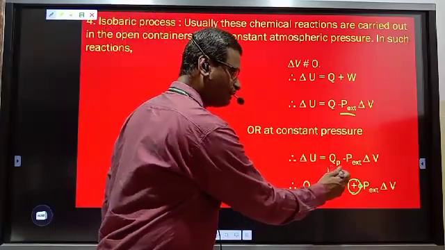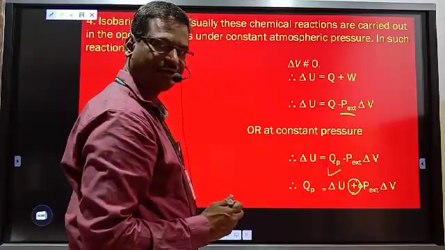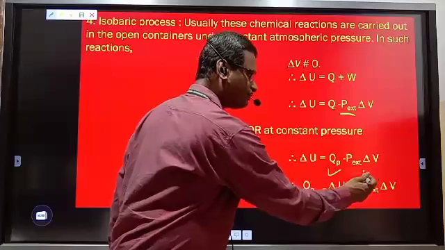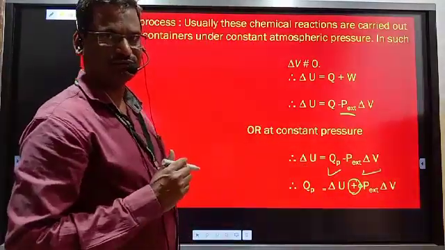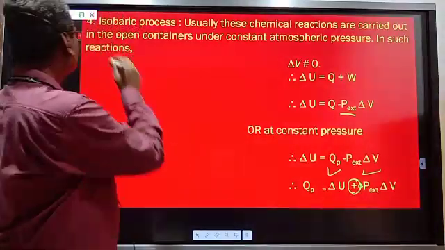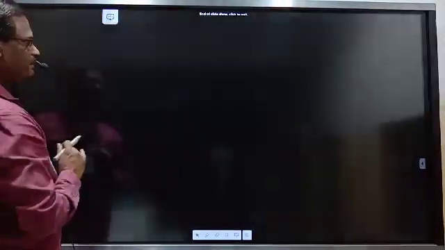One part is used for increase in internal energy and second part is used for work of compression, because that is the positive sign. So these are the 4 different types of processes and the first law of thermodynamics.